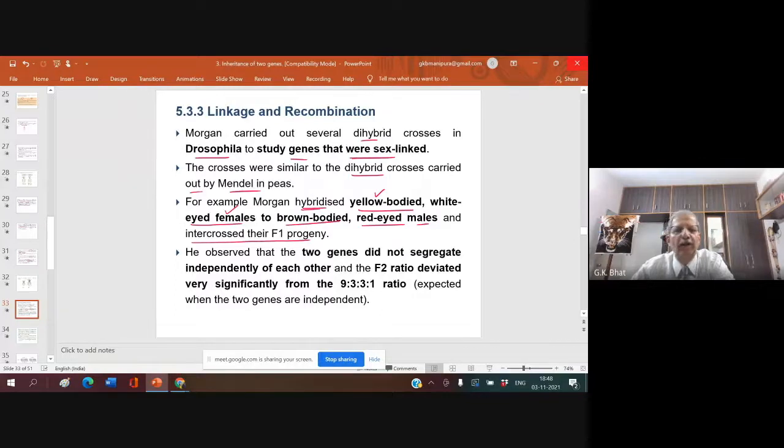Remember, the yellow-bodied, white-eyed female is a recessive character. Brown-bodied, red-eyed is a dominant character. That means brown body is dominant over yellow, and red eye is dominant over white eye.